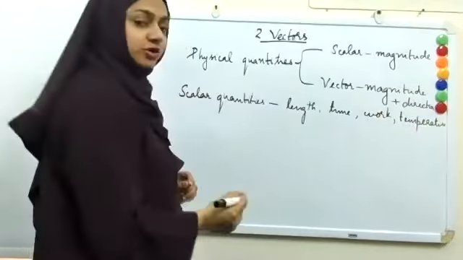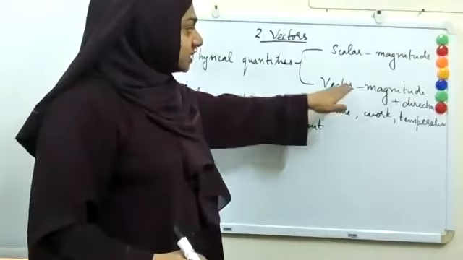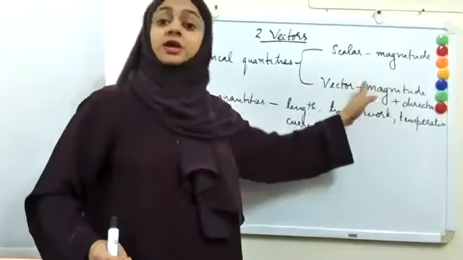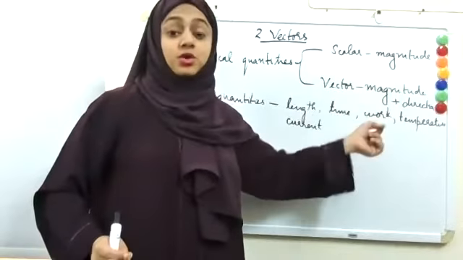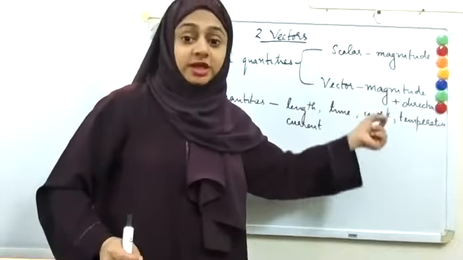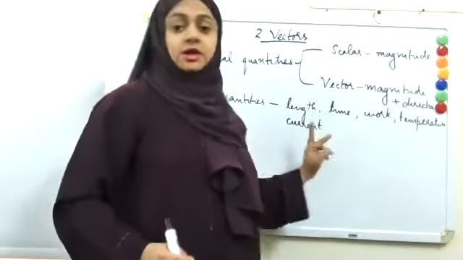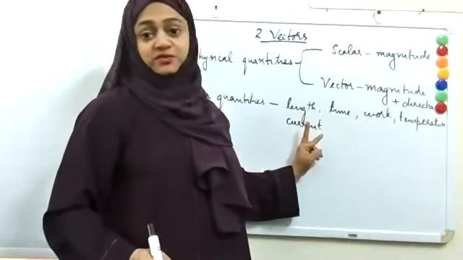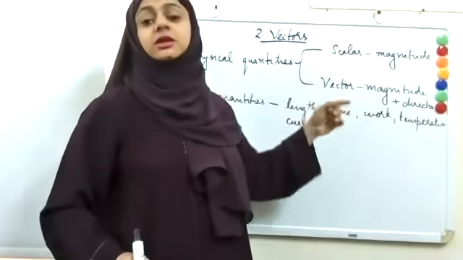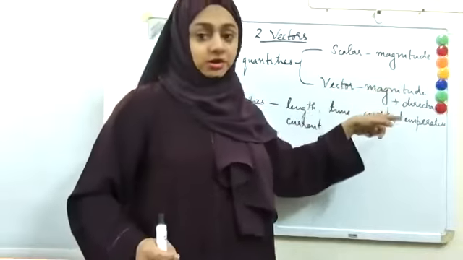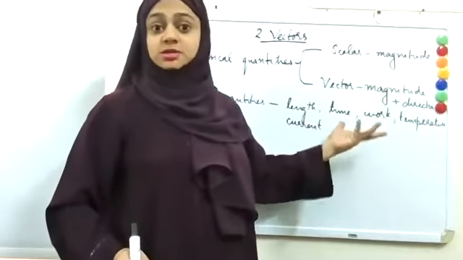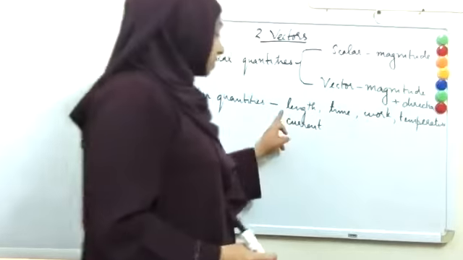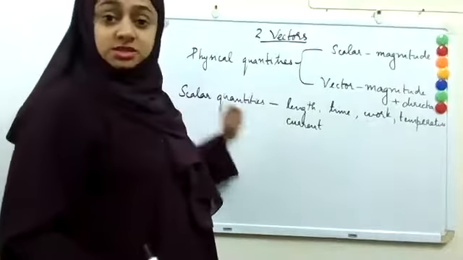Current. See, current has direction. Still, it is a scalar quantity, because for a vector, it's not enough that it has magnitude and direction. There is one more condition, that they should obey the vector laws of addition. Current doesn't obey vector laws of addition, so it's not a vector even if it has both magnitude and direction. There are some special quantities like that. So current, note, it is a scalar quantity.